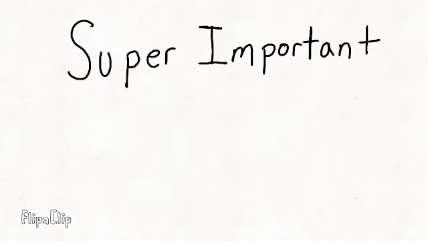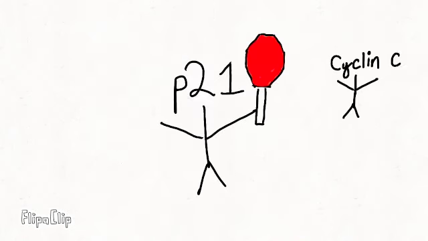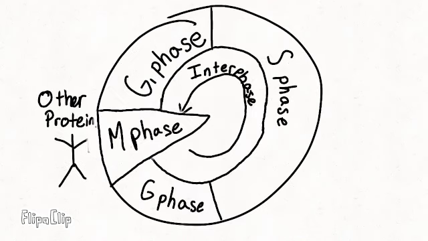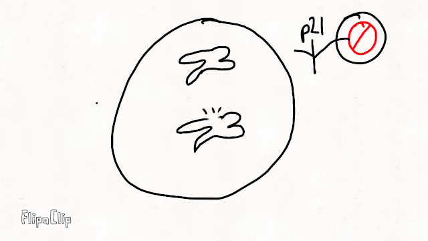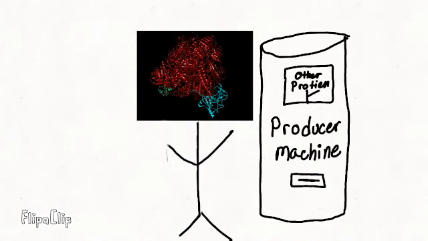A crucial protein in preventing tumors is the P21 protein, which pauses the cell cycle. P21 inhibits a complex created by two proteins, cyclin and cyclin-dependent kinase. This complex activates proteins necessary to complete the cell cycle, and P21 inhibits this complex so damaged cells can't replicate their DNA. P21 protein is produced by the P53 protein, which also produces other proteins that can repair the DNA